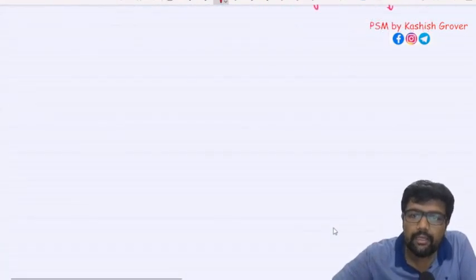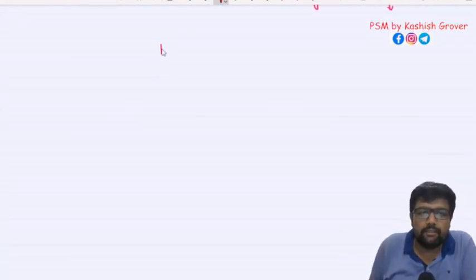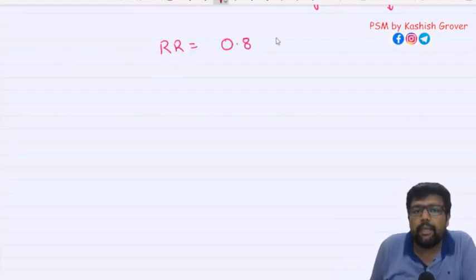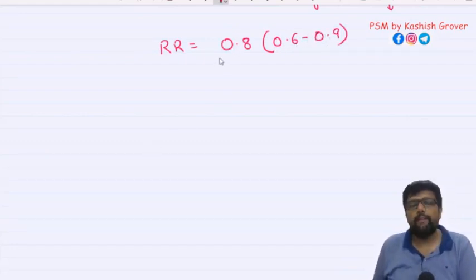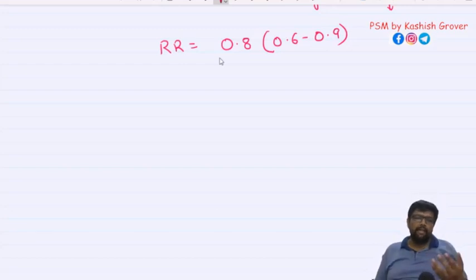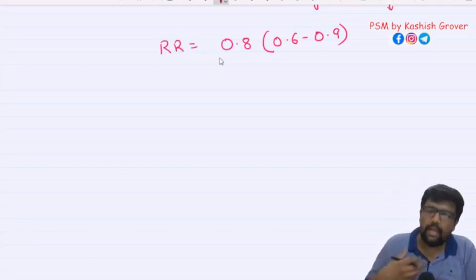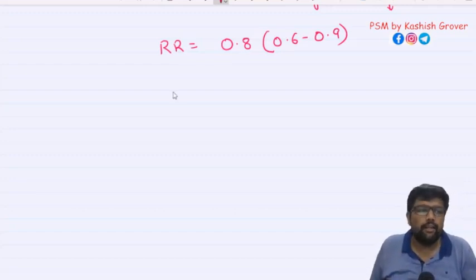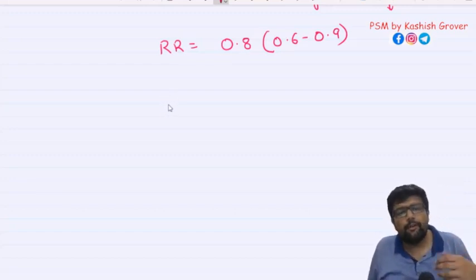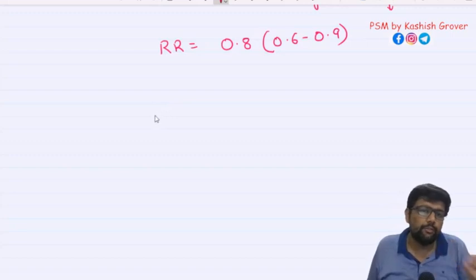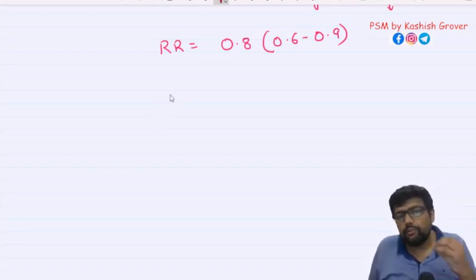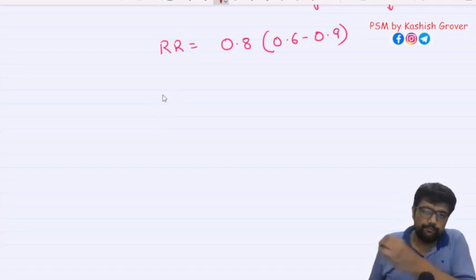Let me show you again. Let us do something. If relative risk is 0.8 and it found 0.6 to 0.9, what is this? Say the relative risk of cycling with MI, myocardial infarction, or the relative risk of working out, if I want to see the association between hours of workout per week and diabetes.